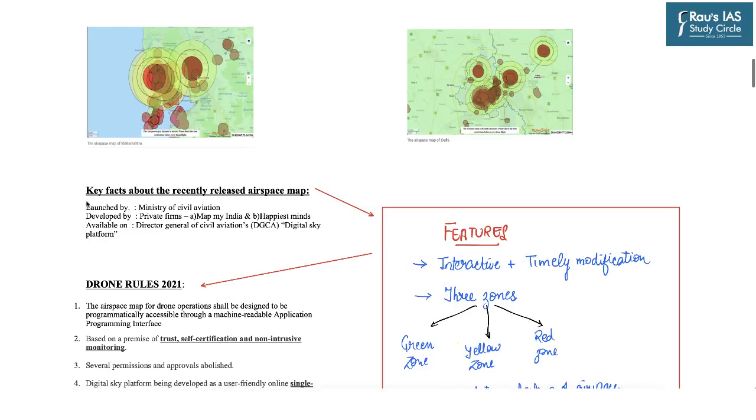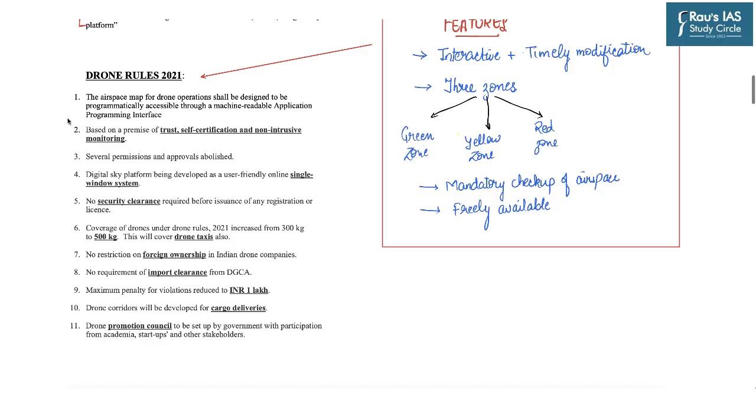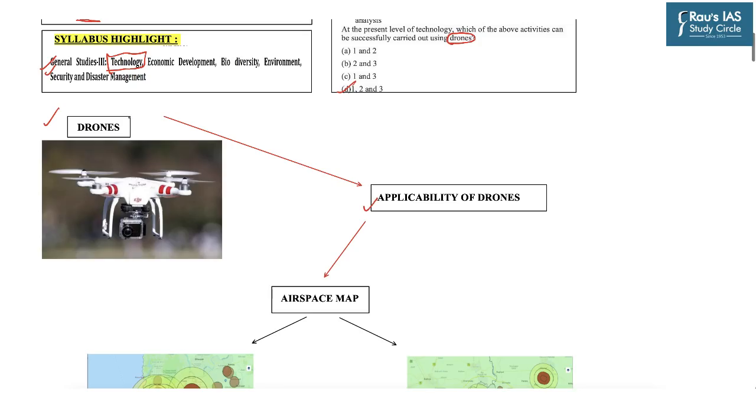Then from the prelims point of view, we will learn some facts and all the features of this airspace map. And finally, we will also discuss the recently released Drone Rules 2021 in this context, because it was Drone Rules 2021 according to which this airspace map is being made. So the first question is, what are drones?